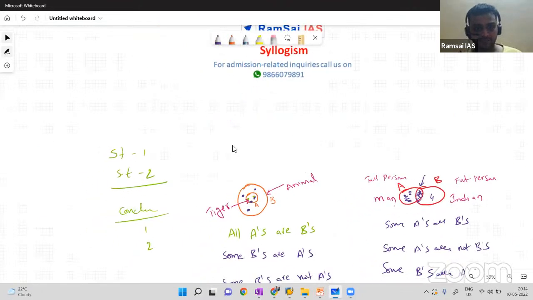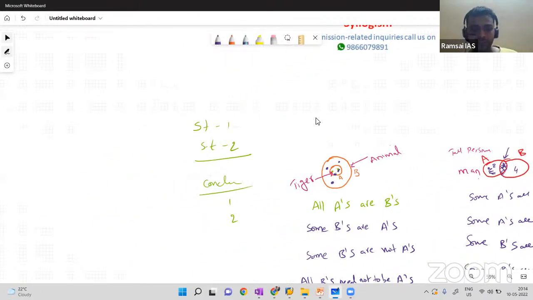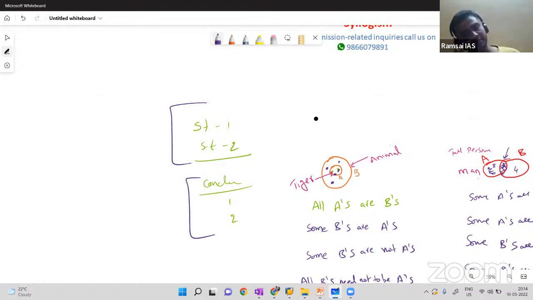Now, I'll go back to the initial concept. This is the syntax of syllogism. There will be two statements followed by two conclusions. Again, I'm telling you, there could be more than two statements or more than two conclusions. But this is a generalized syntax: a few statements followed by a few conclusions. Okay, directly, for a few questions, you can analyze whether conclusions are following statements or not.